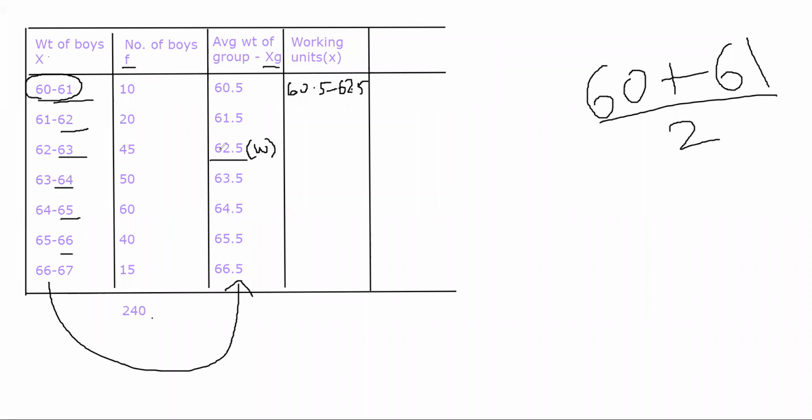I am deducting each of these values of the average weight from that assumed mean. So what will I get now?